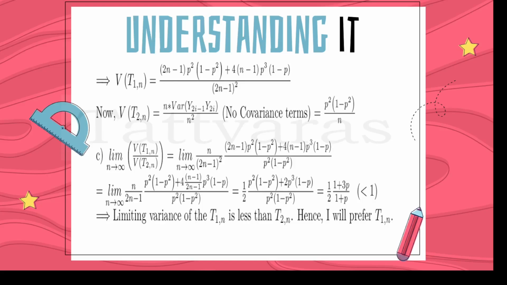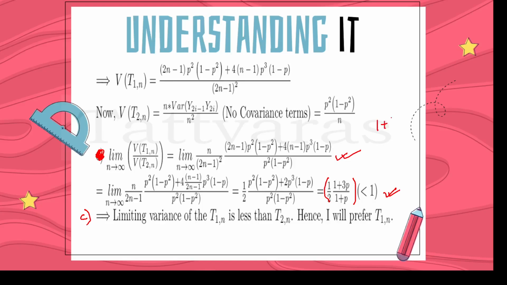So here is a small mistake. Part C will be from here. Till this, it is part B only. Okay. So the limit as n tends to infinity of variance of T1n by variance of T2n. If we just use the limit and simplify, we get it as half into (1 plus 3p) by (1 plus p).